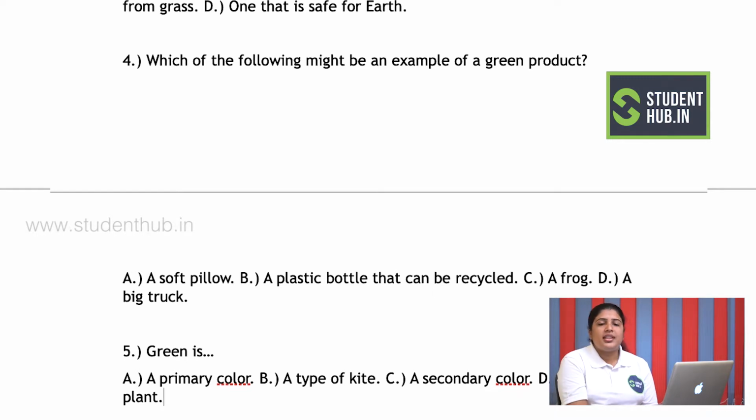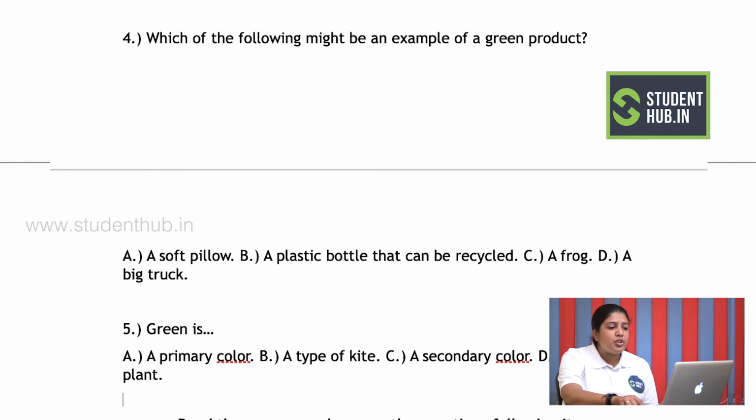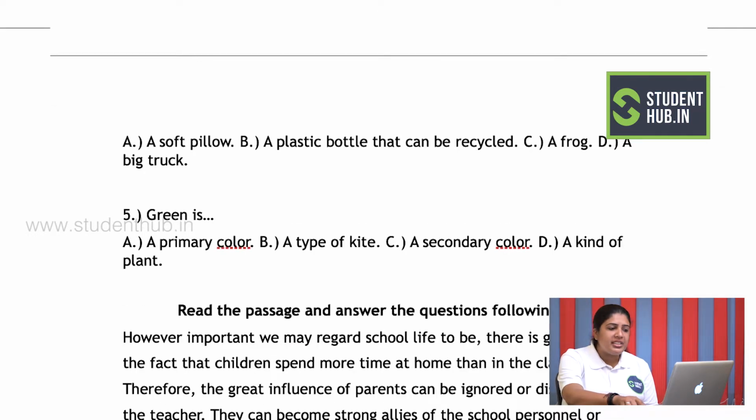The only option that I am left with is option B, a plastic bottle that can be recycled. So whenever you have the word recycle, it means that it is a green product which does not harm the earth. So for me, the answer over here would be answer number B, that is my option B, a plastic bottle that can be recycled.